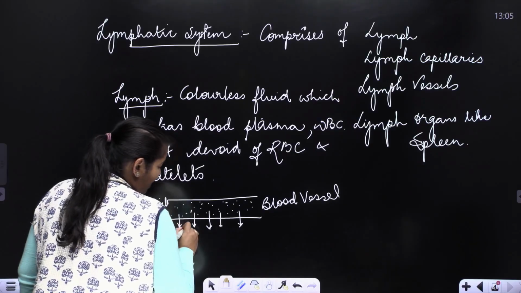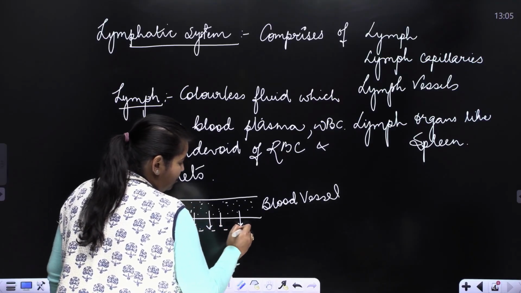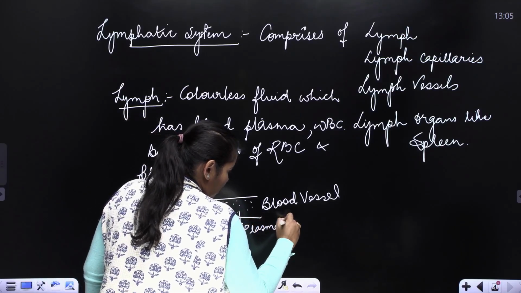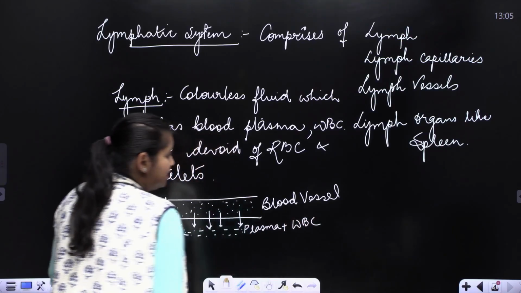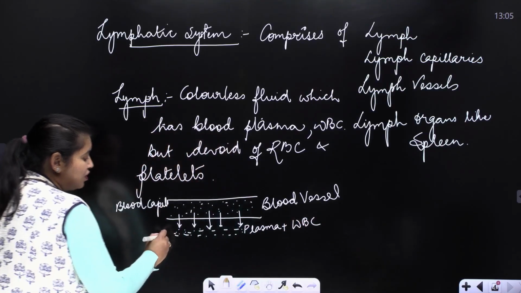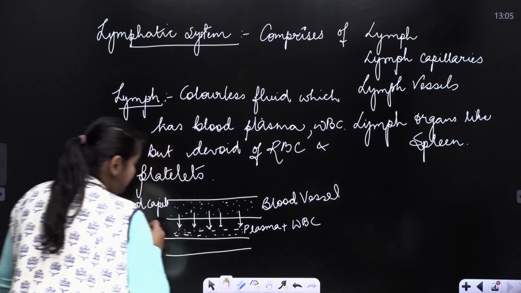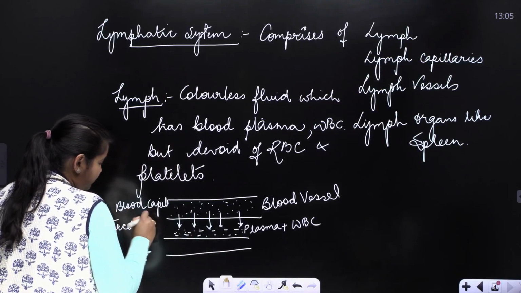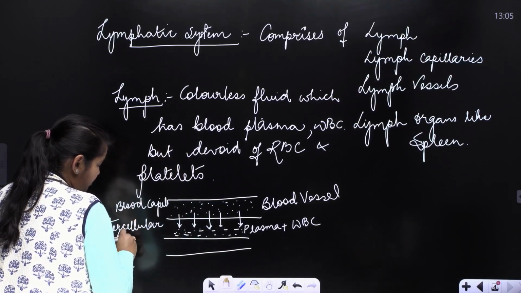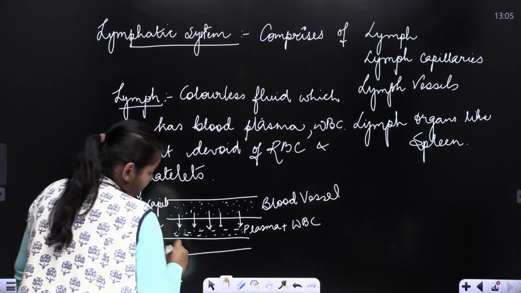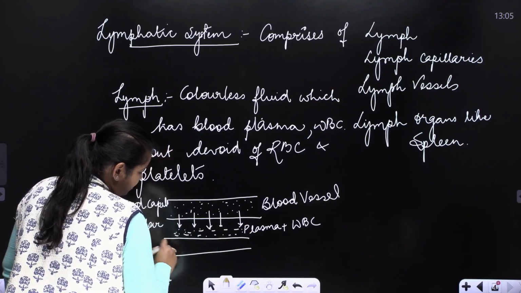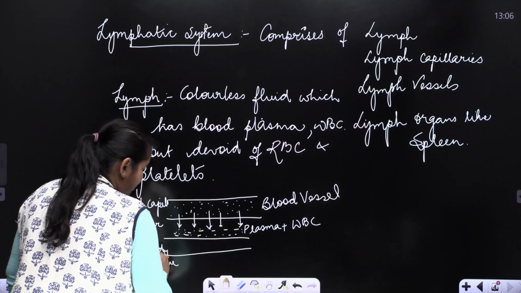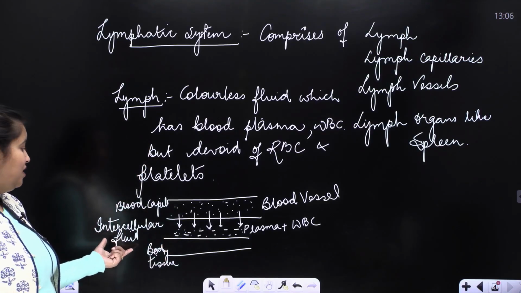So some of the plasma from blood and WBC oozes out into the space which is present in between the blood vessel and the body tissue.